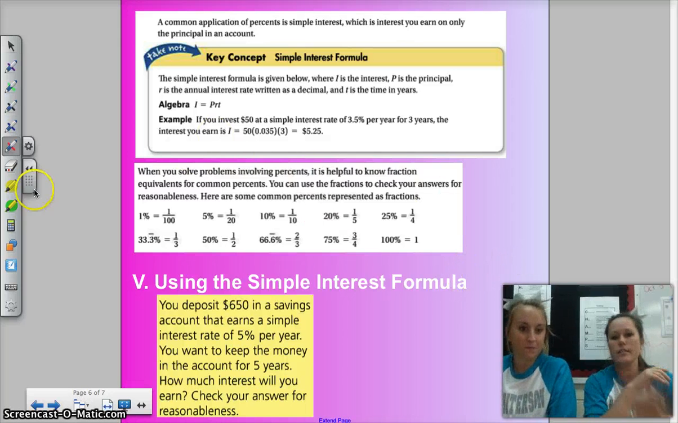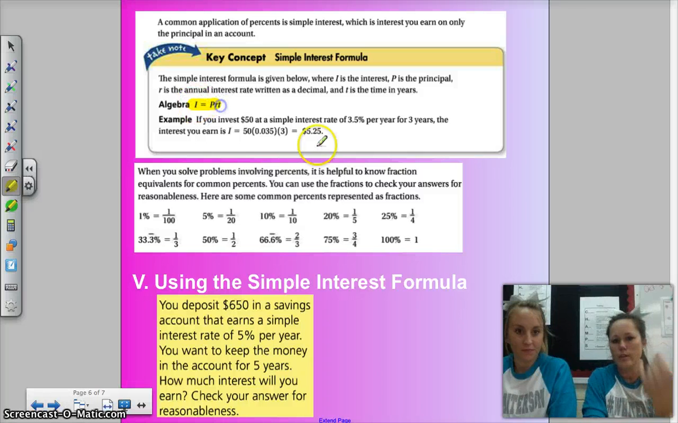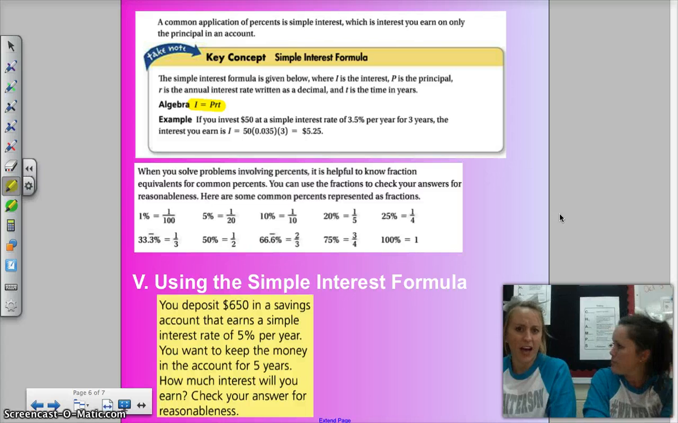Simple interest. This is just your kind of conversion. I-PRT. You guys should remember that from last year because I remember helping kids with this last year. That's how they remembered it. I equals PRT.